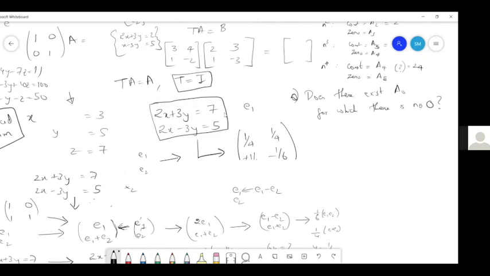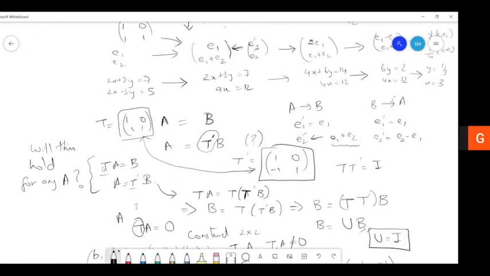Okay. So here the T and T dash are fixed. I fixed T to be 1, 0, 1, 1. And for this A we have seen that T equal to B and A is equal to T dash B, and we have got the value of T dash. Will this hold for any value of A is the question. Will these two equations hold?